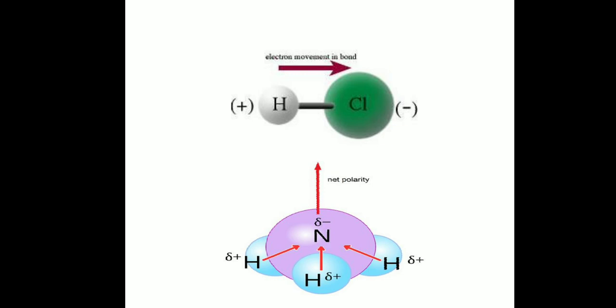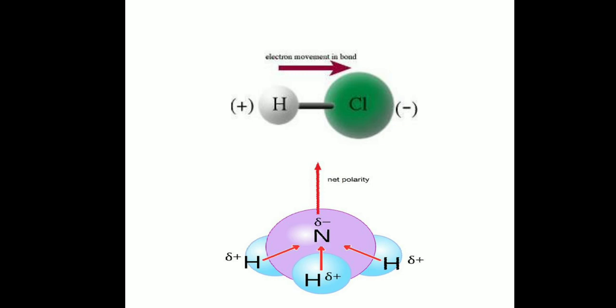It has a tendency to donate the electron, whereas chlorine belongs to the 7th group of the periodic table and has higher electron affinity. So the electronegativity value of the chlorine atom is very high.